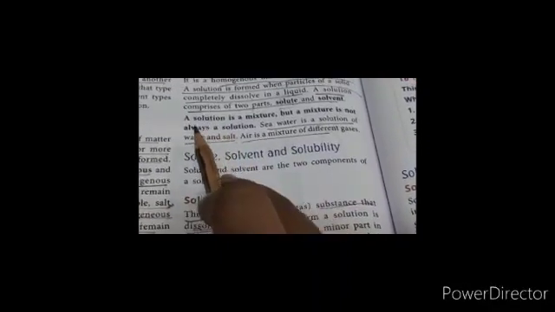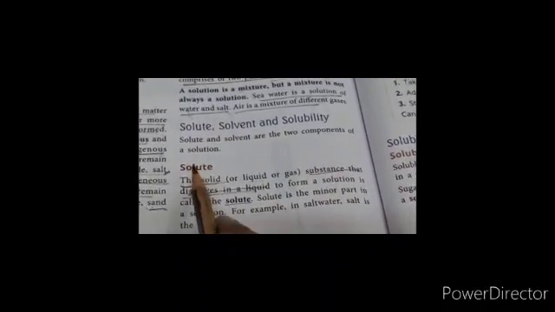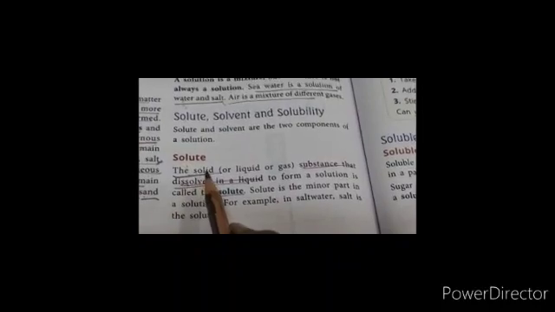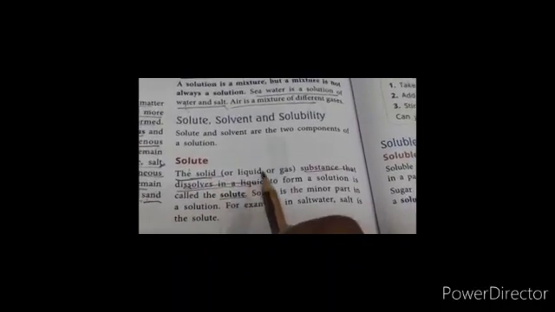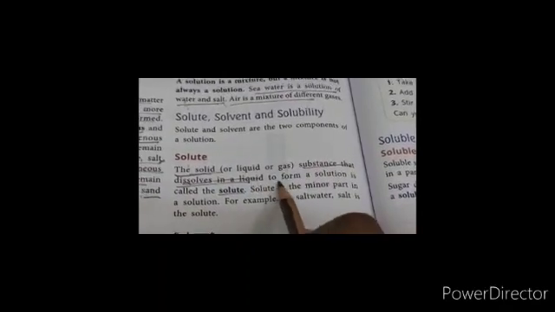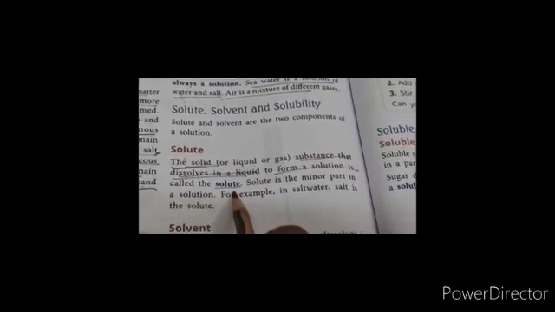So the substance which dissolves in a solvent or a liquid is called solute. See, here it is given: the solid or liquid or gas substance that dissolves in a liquid to form a solution is called the solute.